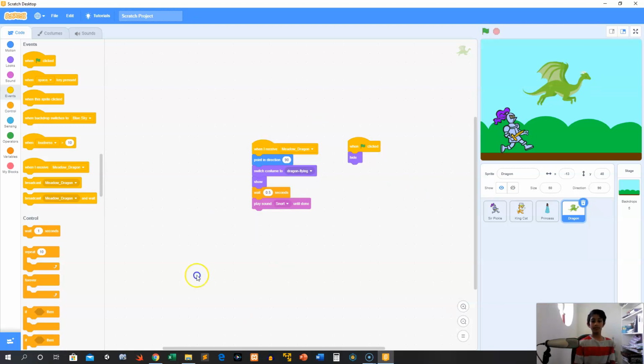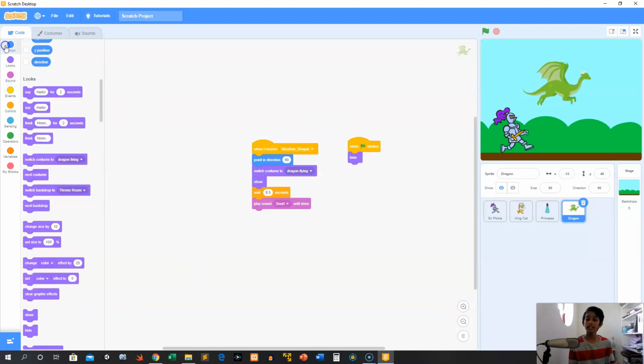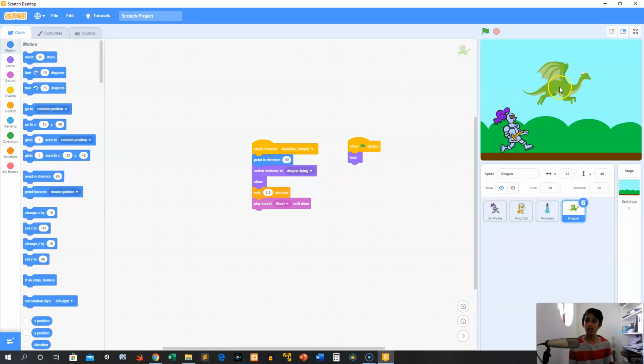There we go. Once he does that, while he's moving, I want him to do this. So we want him to obviously move by 10 steps, right? So I have a problem. I want him to glide, not just teleport. I want him to actually fly. So I'm going to grab this glide for 1 second, and I want him to move 100.